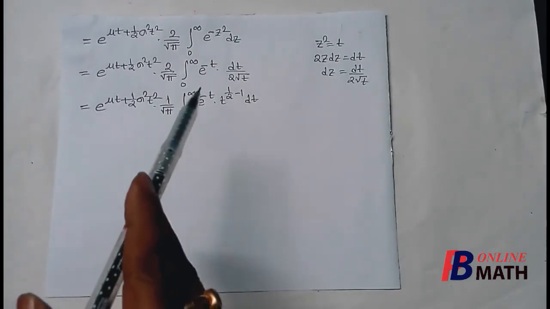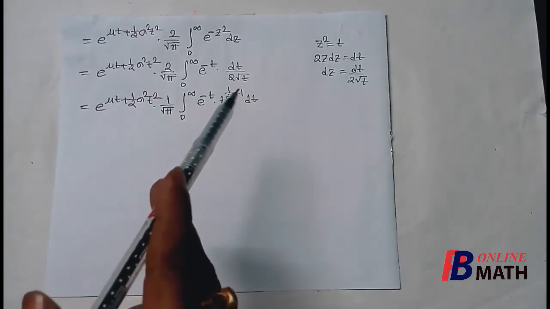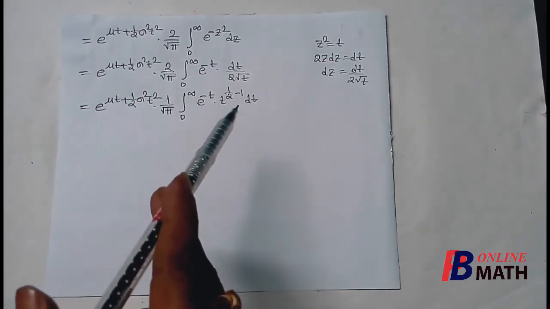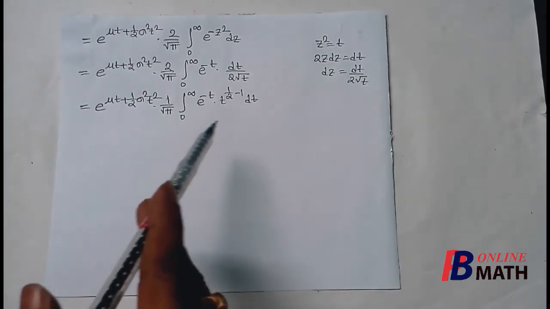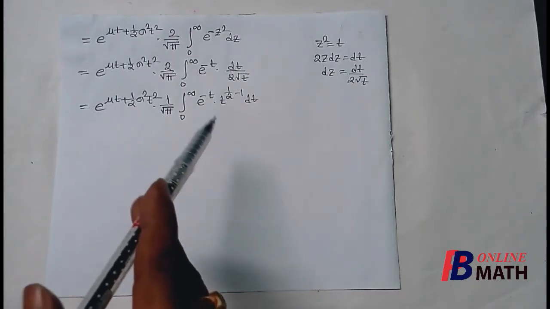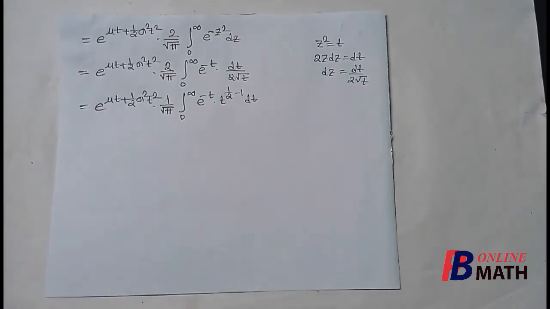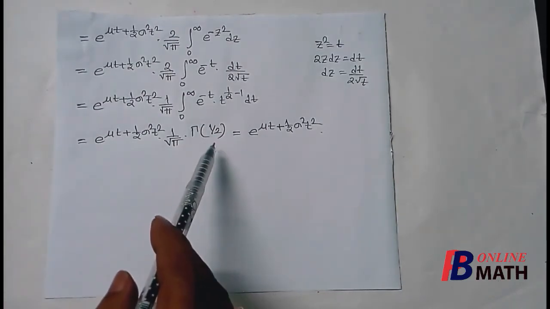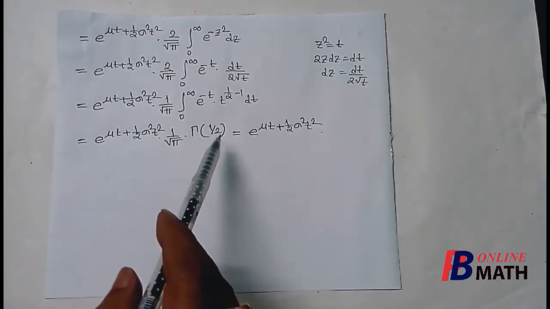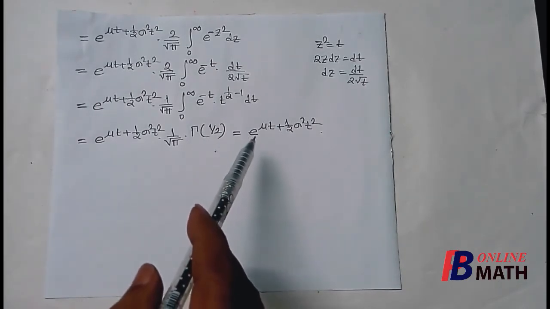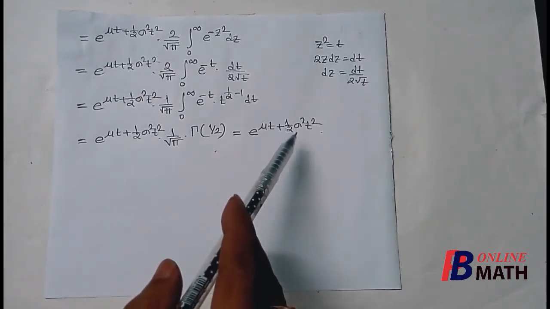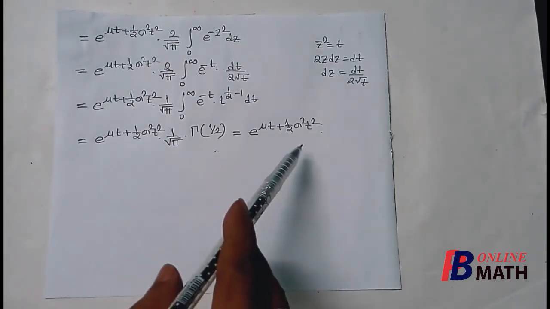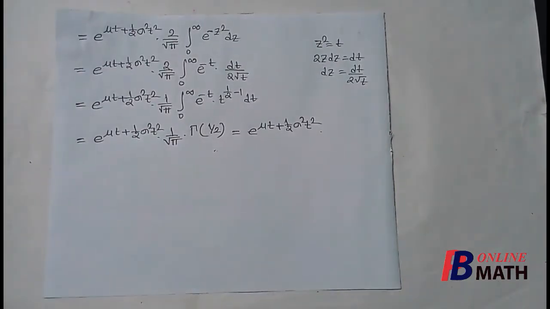Now cancelling 2, we find that t to the power minus half can be written as t to the power half minus 1, so that this can be written as a gamma function, and this is equal to gamma half. We know that gamma half equals root pi. So cancelling root pi, this is equal to e to the power mu t plus half sigma square t square. So this is the required moment generating function for normal distribution.